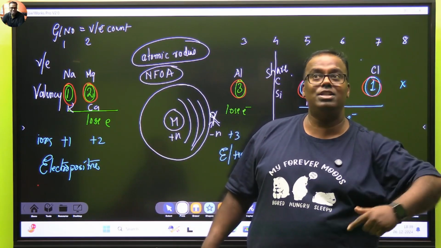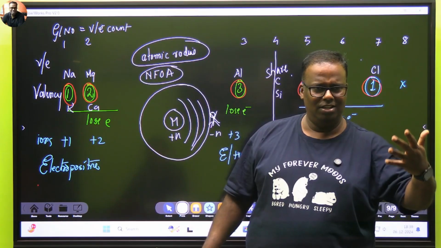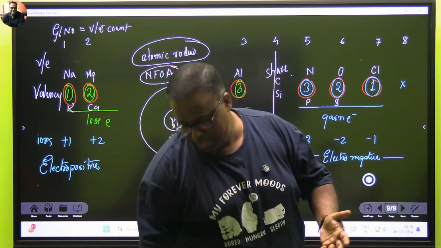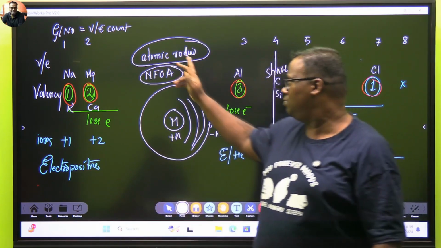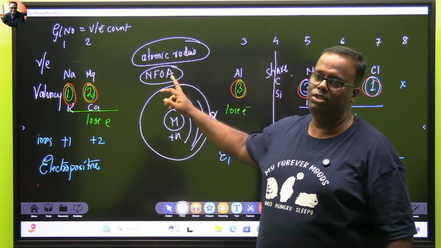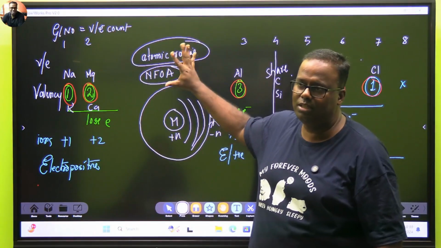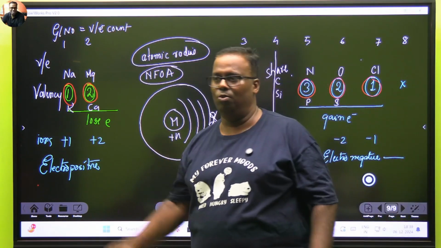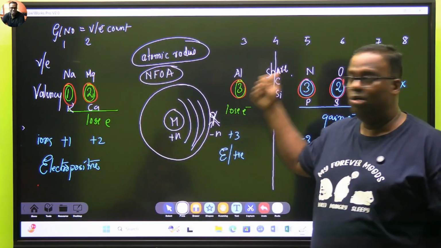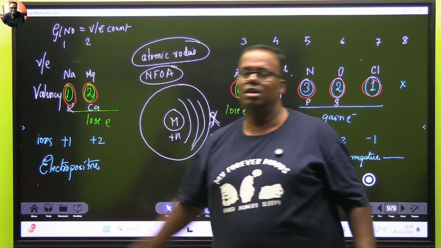This is what we call ionization potential. Maybe in a higher class or this class. So next class, a lot of your chapter will be sorted out. Next class we will talk about atomic radius and nuclear force of attraction. If you understand the relation between these two, you can answer everything in the periodic table. What happens to the atomic radius this way? What happens to the atomic radius this way? That is what we'll study.